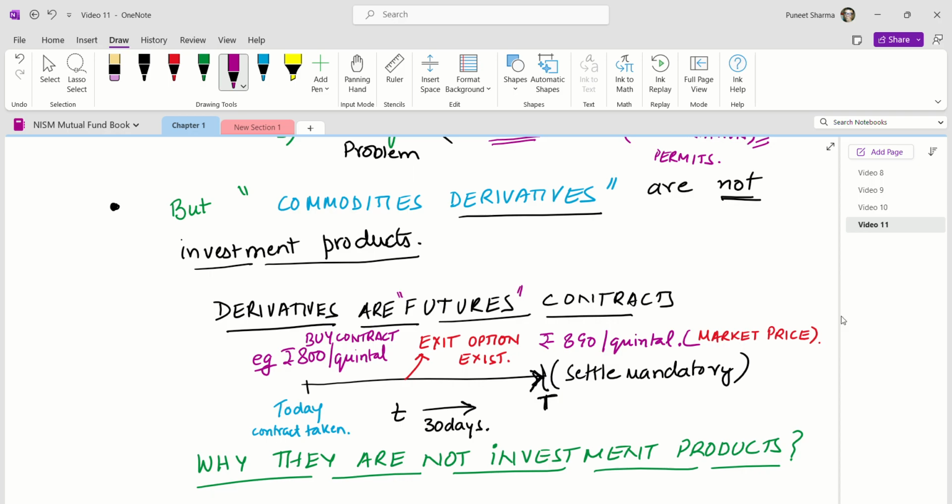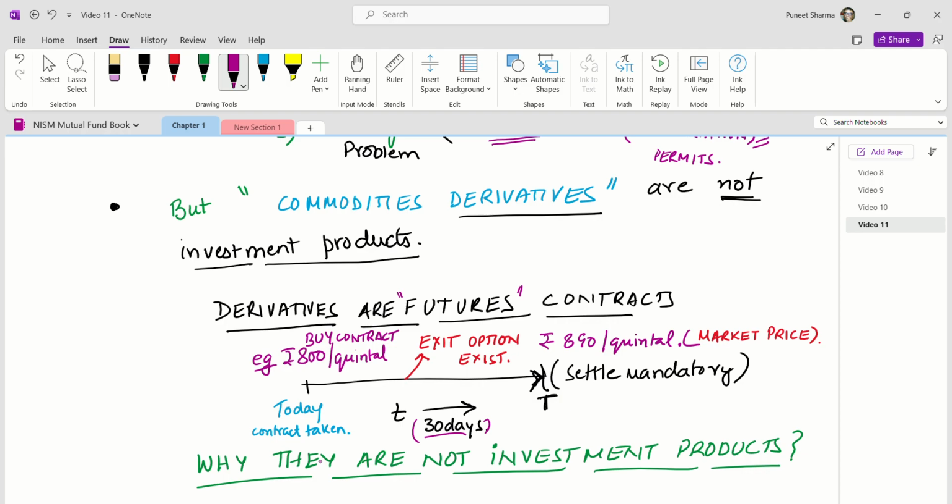So this is how commodities are generally traded. Their prices are formed in the futures market. What is a future? Let's take an example. Today we have to buy rice, and it is at a rate of 800 rupees a quintal. So today I will get into a contract that okay, I am ready to buy rice at 800 rupees a quintal, and however I will, after some days, say 30 days, settle this contract.